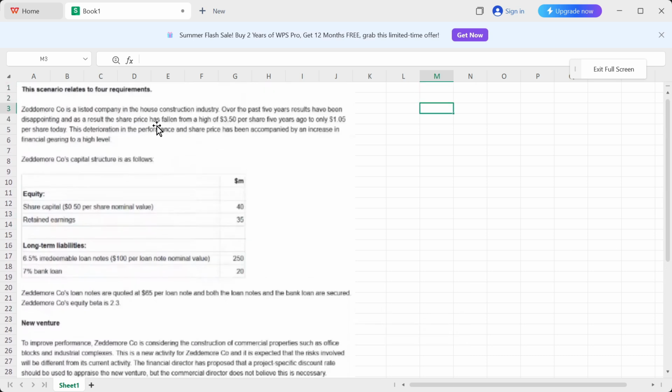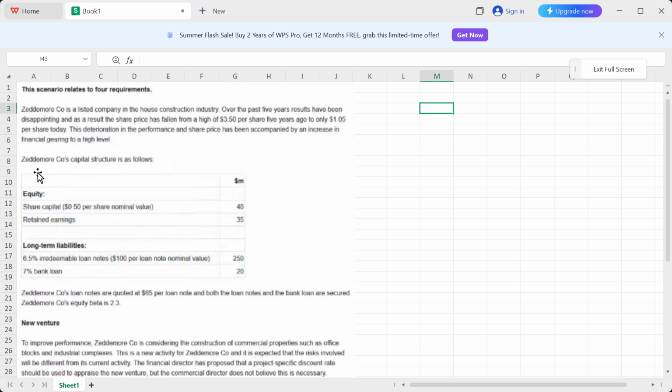The question says Zeddemore Company is a listed company in the house construction industry. Over the past 5 years, results have been disappointing, and as a result, the share price has fallen from a high of $3.50 per share 5 years ago to only $1.05 per share today. So that's a very significant drop in the share price from 3.50 to 1.05 in just a span of 5 years, right? They say that this deterioration in the performance and share price has been accompanied by an increase in financial gearing to a high level.